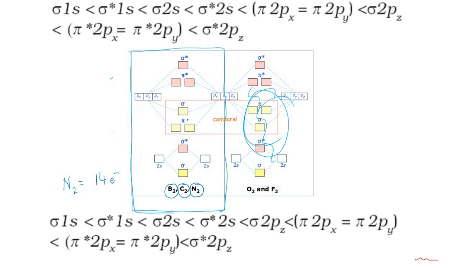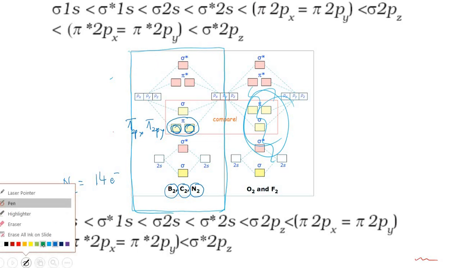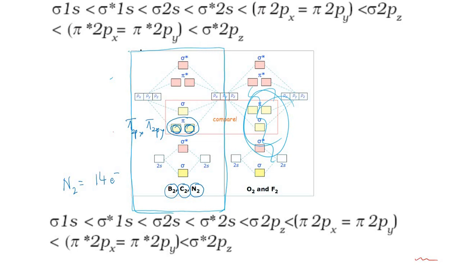Can you see that here pi orbitals are there, up to 14, and below 14 this pi 2px, and here there is another orbital pi 2py. These have a lower energy, remember that. That is the reason for this molecular orbital diagrammatic representation, which I'll draw once again with black color. Can you see this part now?